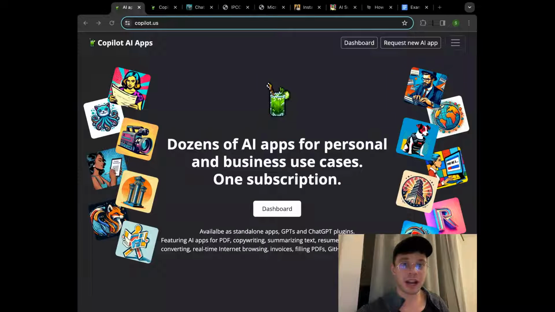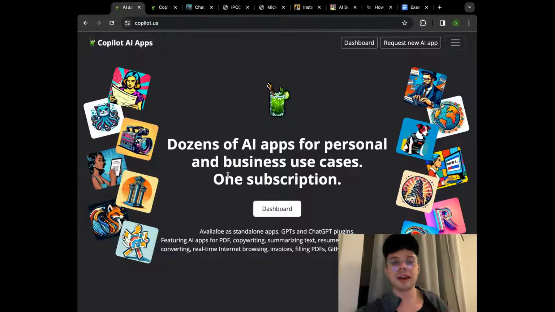To make sure that I'm answering all the questions that might arise: the first thing, make sure that you go to copilot.us, and here you can see a little description of what you can expect. Dozens of AI apps for personal and business use cases, one subscription. There are subscription options, so feel free to double check everything on our website, all of the deals.